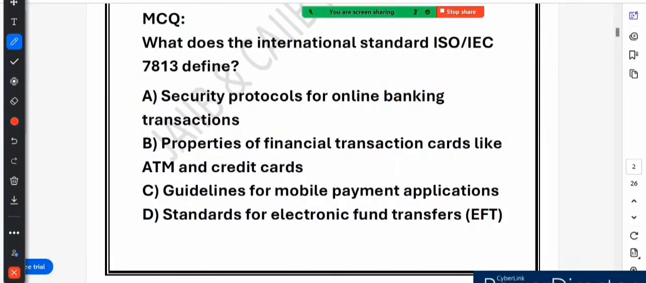Let's start with the third question. Question says that what does the international standard ISO IEC 7813 define? So option A says security protocol for online banking transactions.